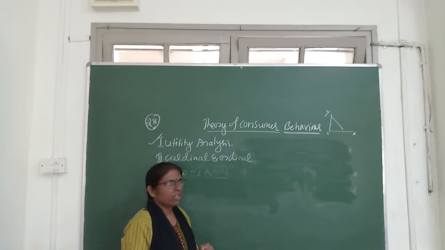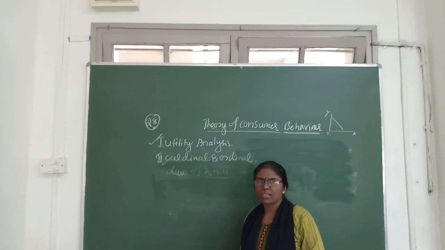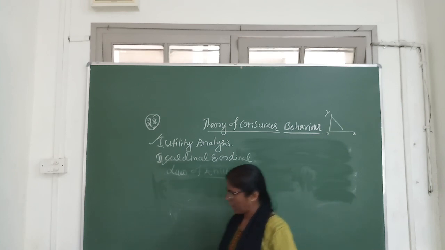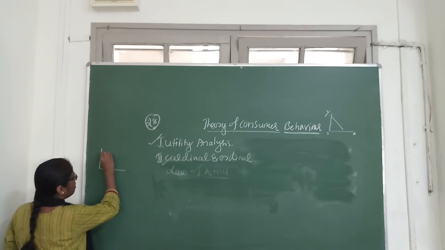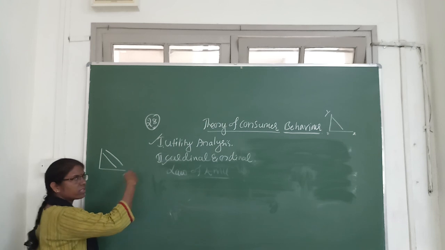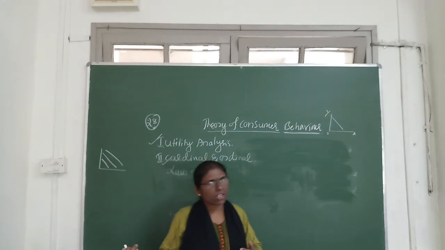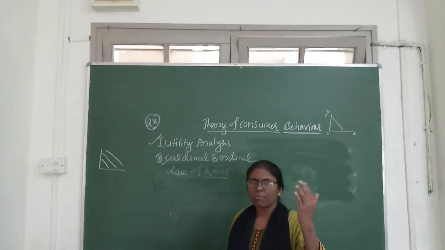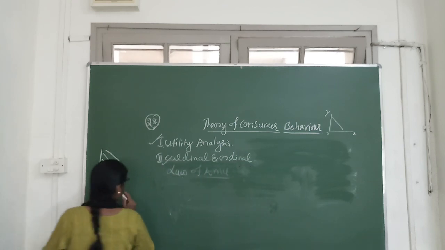The budget line shifts when price changes and when income changes. This is the original budget line. As our income increases, the budget line shifts towards the right. As our income decreases, it shifts towards the left. When price changes, the budget line also shifts towards left or right.